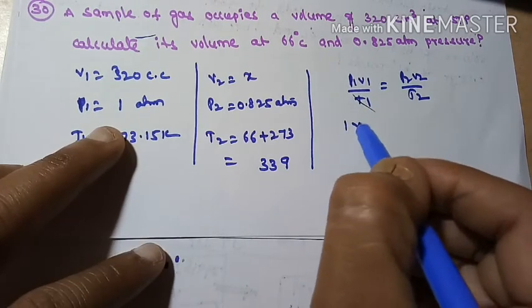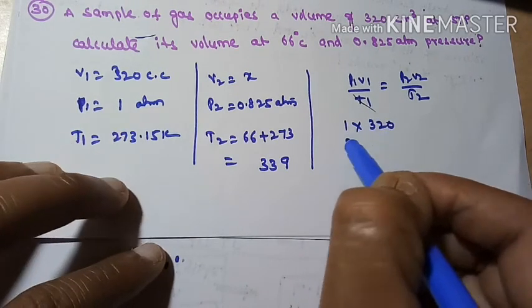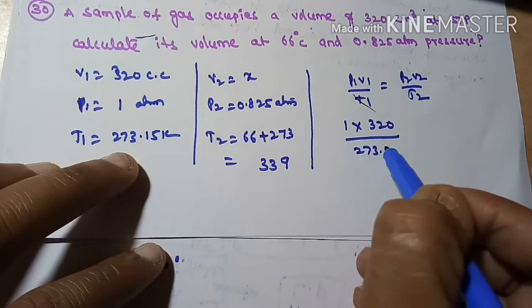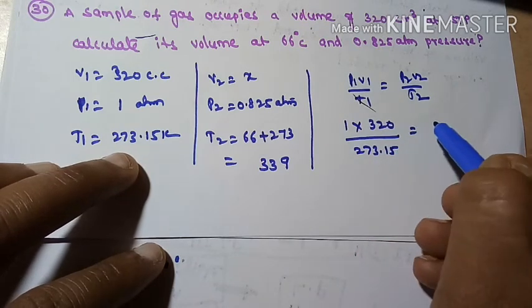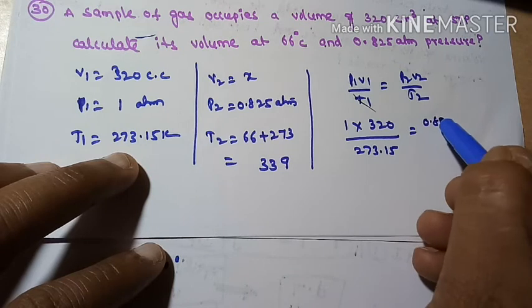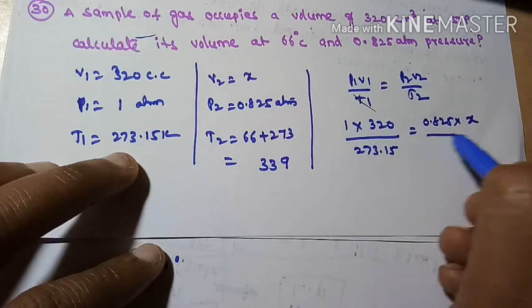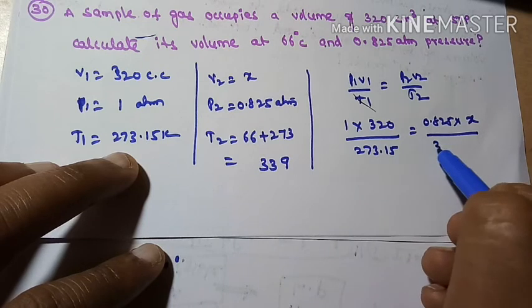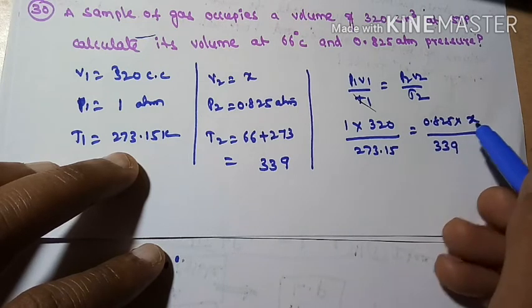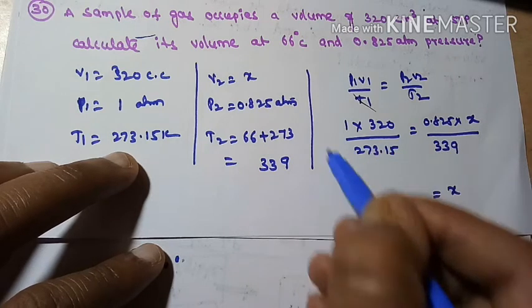P1 is how much? 1. V1 is how much? 320, divided by T1, which is 273.15, is equal to P2, which is 0.825, into V2, which we should find out, divided by T2, which is 339. Now X is equal to what we will get? 339 comes to here.